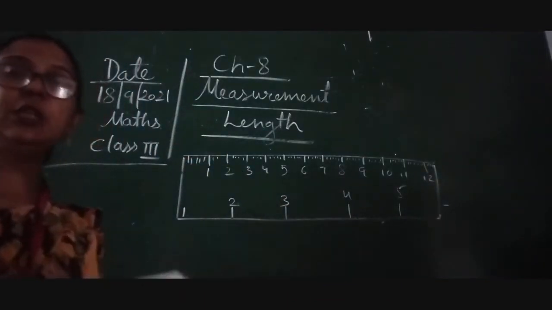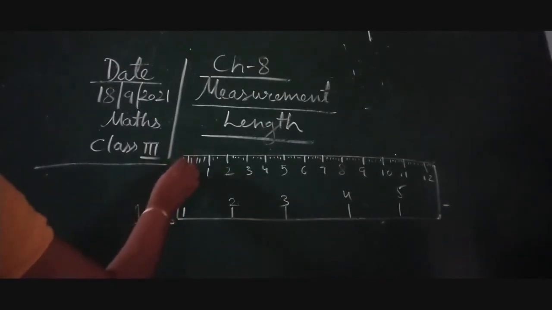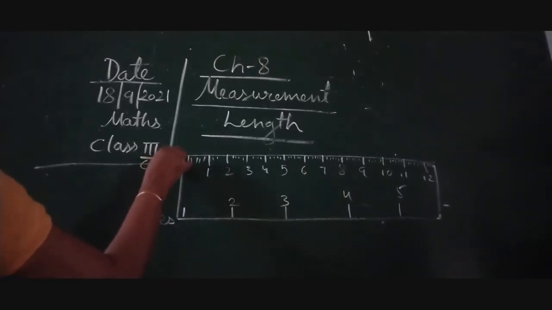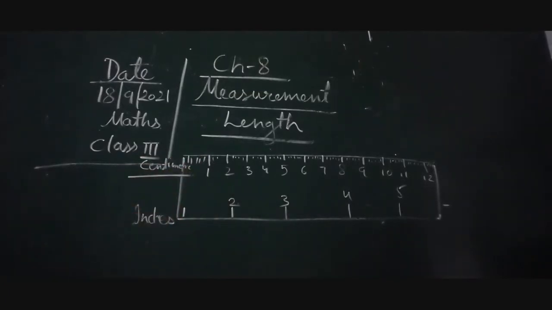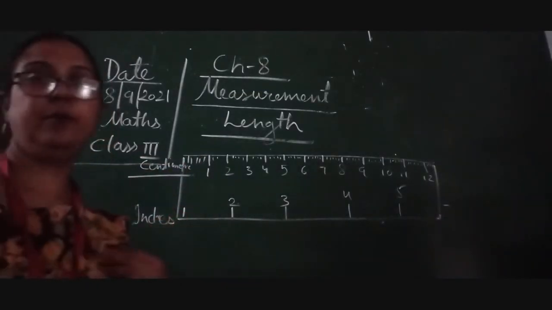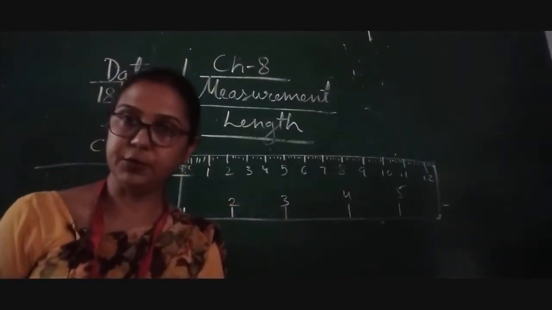Okay, so this is inches, and this is centimeter, and you can see it in any scale. So with the help of this it can be measured only and only a small object children.